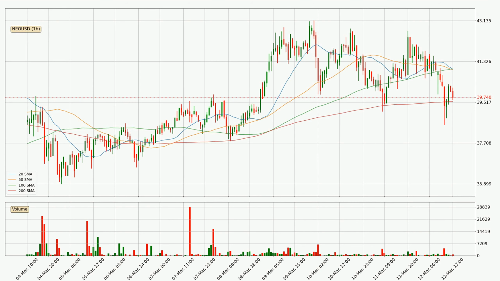Looking at the hourly simple moving averages, the price crossed the 200 SMA upwards but the volume wasn't very high, which means it is not a very strong signal. The current price is between the 200 and the 20 SMA.